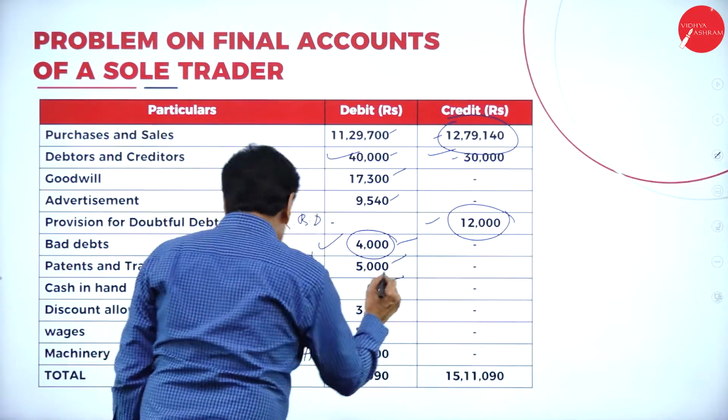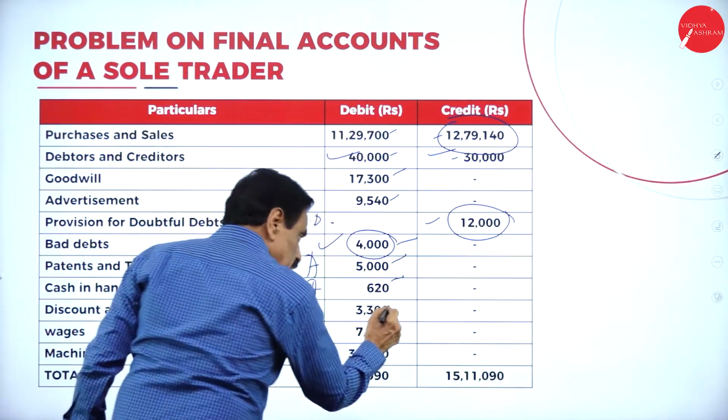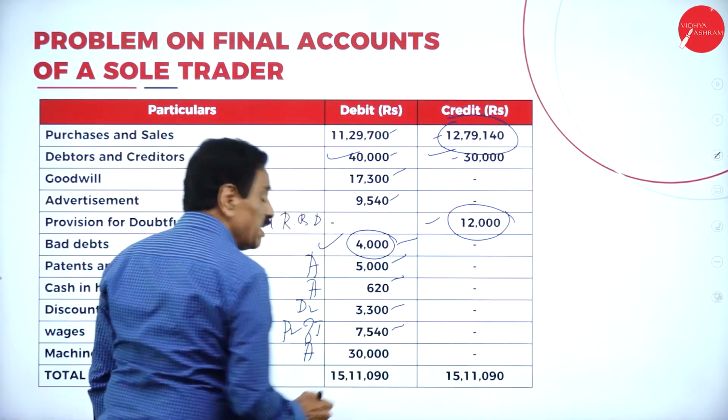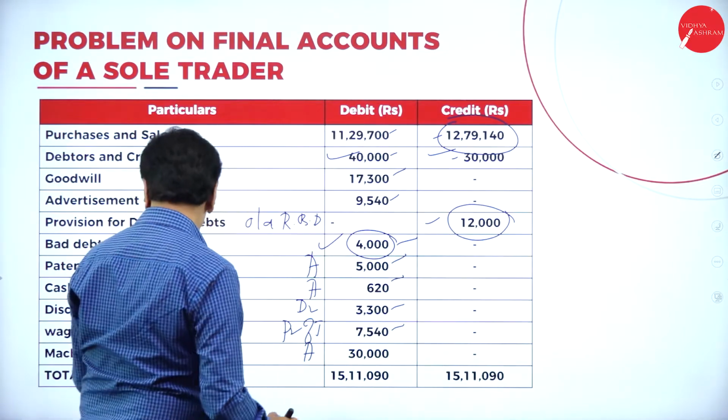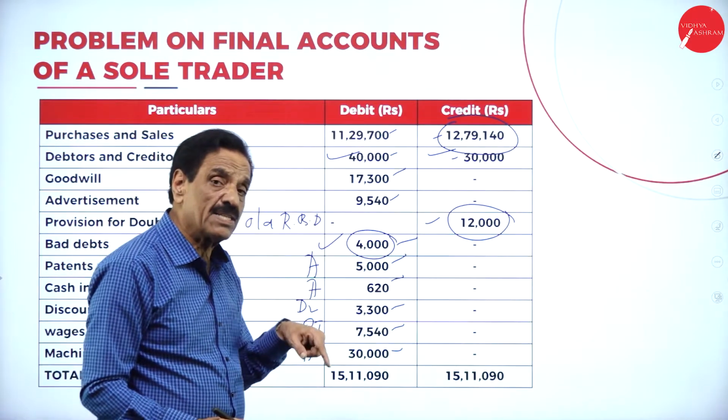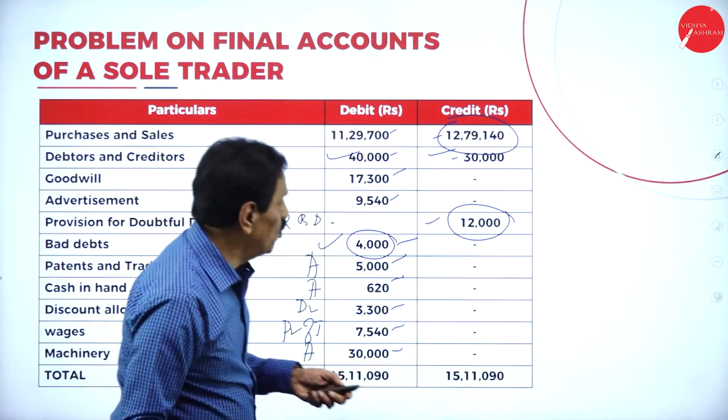Cash in hand is an asset. Discount allowed is an expenditure. It should be on the debit side. Then wages is an expenditure, it will come in the trading account. Then machinery is an asset. Remember 30,000, it will come on the asset side of the balance sheet. We'll move on to the next one.